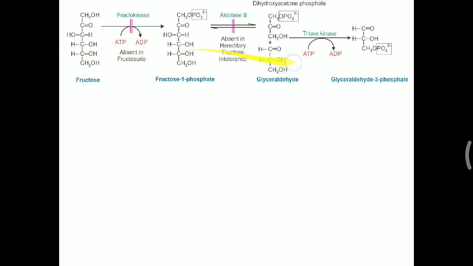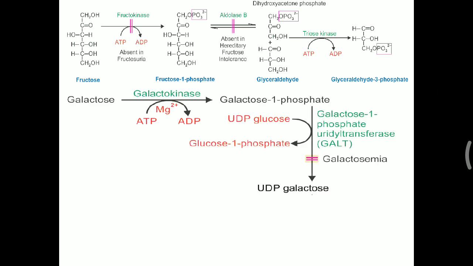So regarding fructose metabolism, you have to remember the polyol pathway previously. Further, you have to remember fructokinase, which leads to fructosuria, and aldolase B deficiency, which leads to hereditary fructose intolerance. Now another important pathway is galactose metabolism.